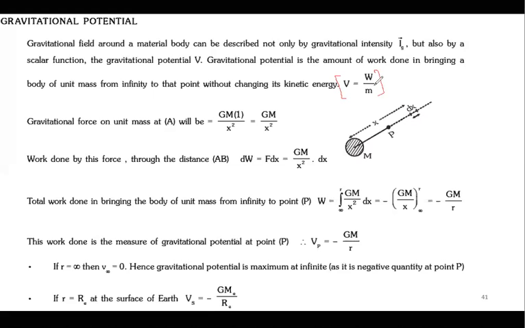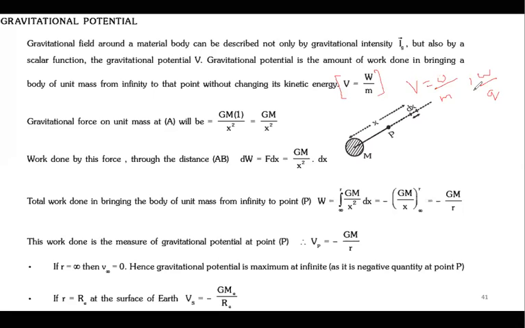So I can say that it is actually the work done to bring a unit mass from one point to another point. So potential is W, work done, by mass, or work done per unit charge in the case of electrostat.